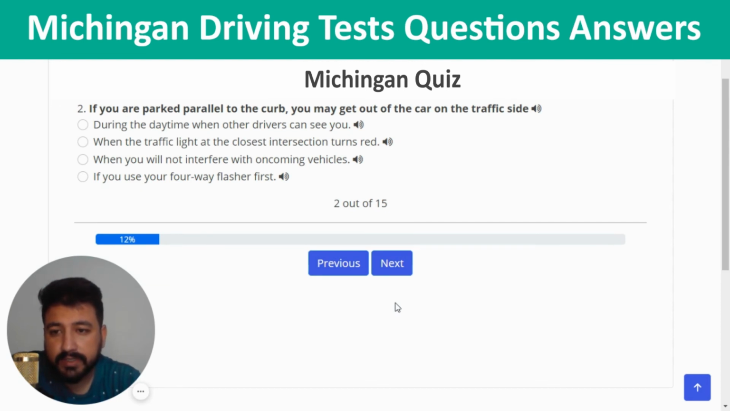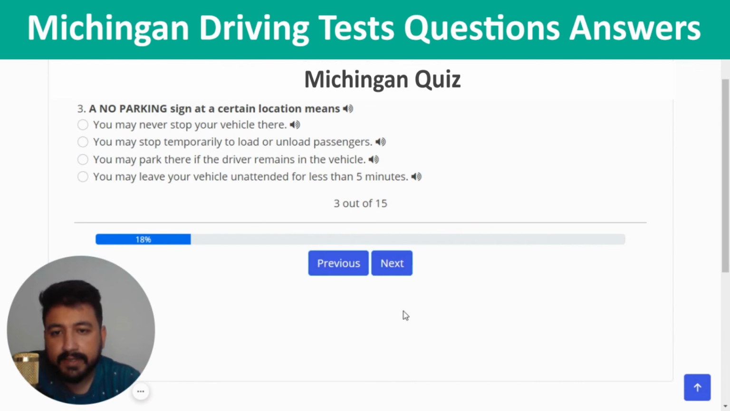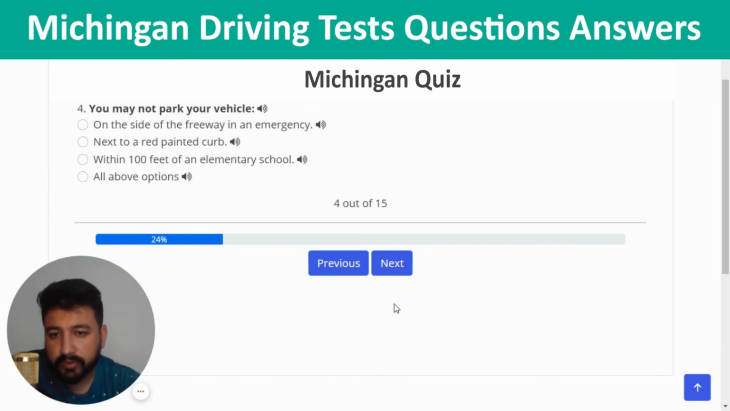The second question is, if you are parked parallel to the curb, you may get out of the car on the traffic side. The right answer is when you will not interfere with oncoming vehicle, which is the third option. And let's go on the third one. Yeah, correct. And next. A no parking sign at a certain location means. The right answer is you may stop temporarily to load or unload passengers, which is the second option. Yeah, and next.